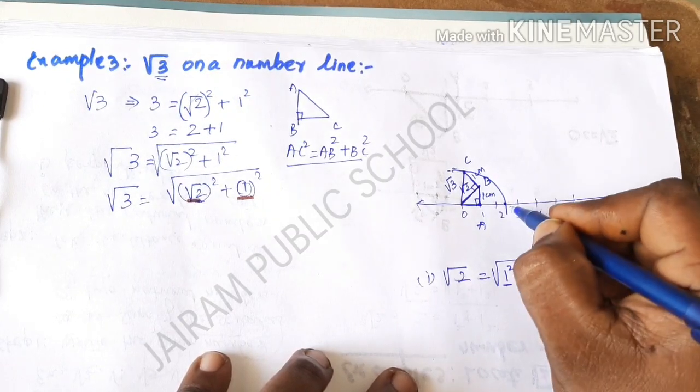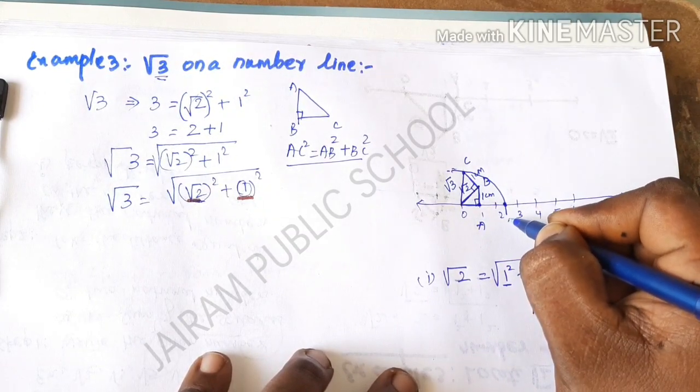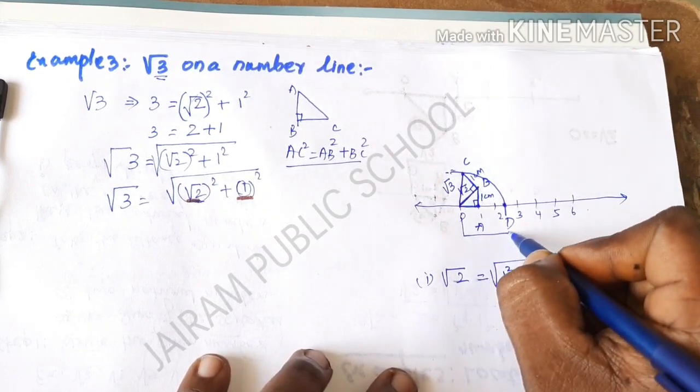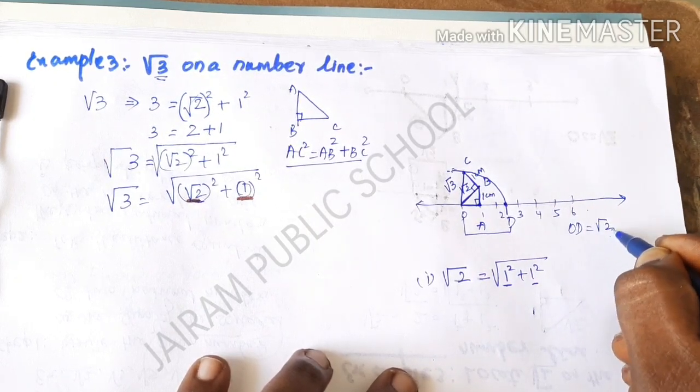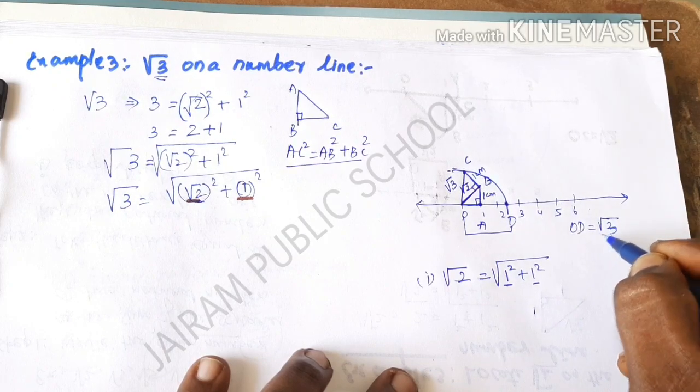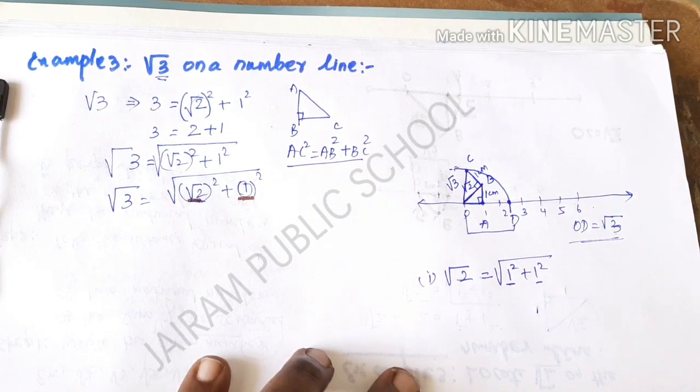I am going to name the intercept point D. So the distance OD is called root 3. OD is equal to root 3. So that is the exact position on the number line here.